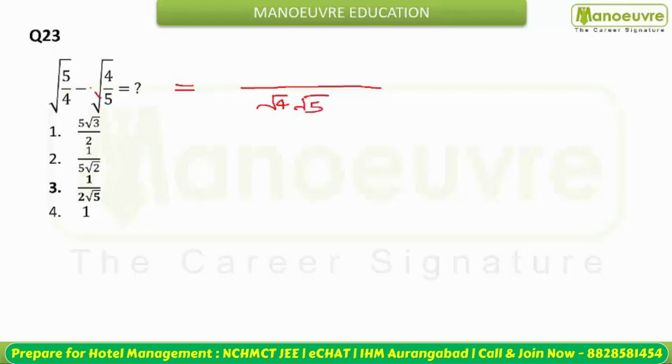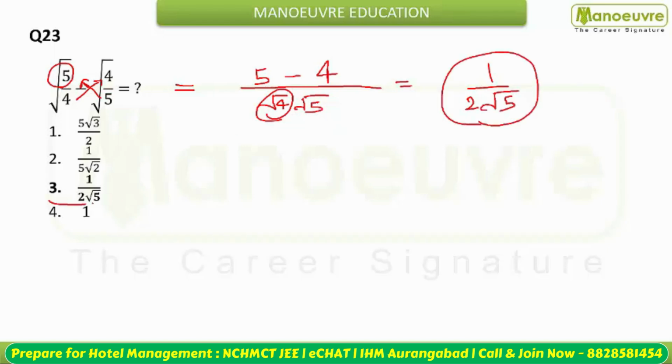And this root 5 goes over here, and this root 4 comes over here. This will become what? Root 5 into root 5 is what? This is 5, and minus root 4 into root 4 is what? This is 4. So this will become 1 by square root of 4 is 2 under root 5. So option number 3 is your answer.